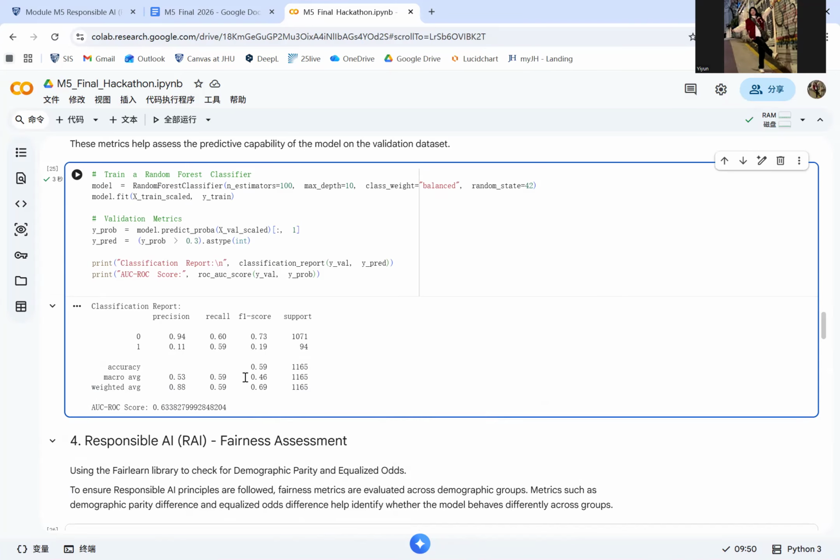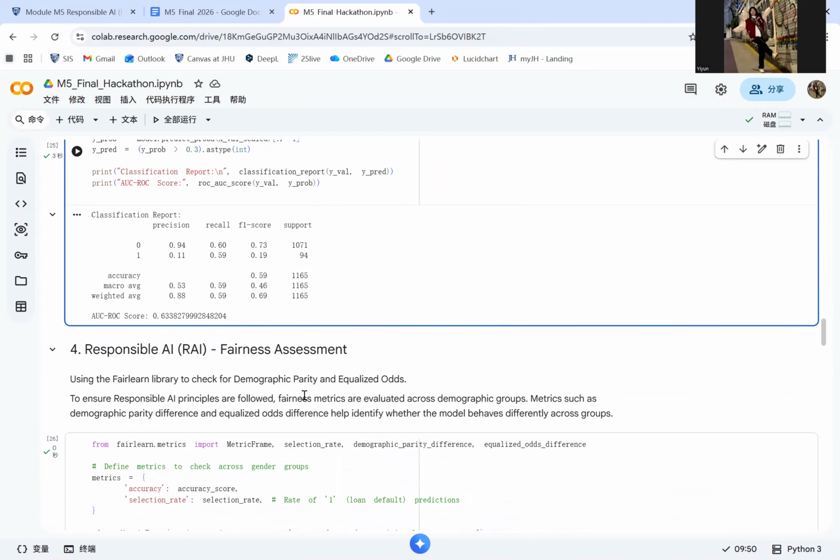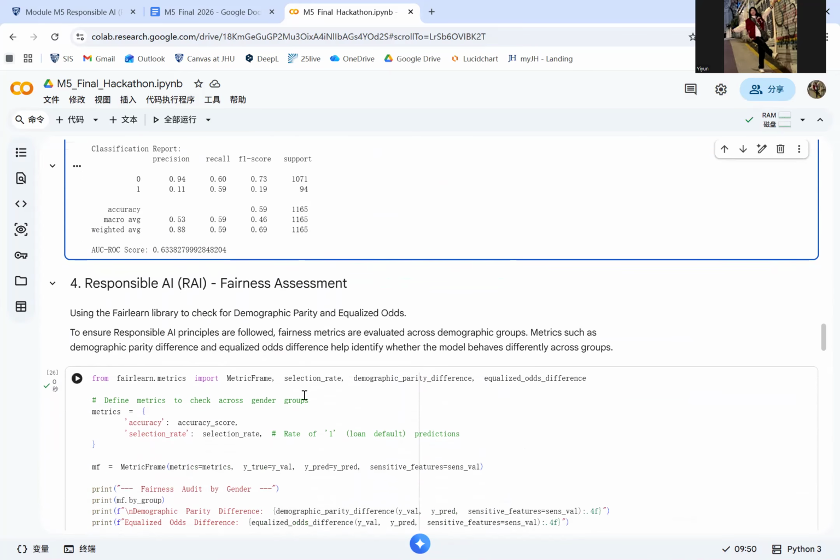So once the predictive model was established, I evaluated it from a responsible AI perspective. Responsible AI emphasizes principles such as fairness, transparency, and accountability. One key concern is whether the model produces systematically different outcomes for different demographic groups. So I evaluated fairness using two commonly used metrics, the demographic parity difference and the equalized odds difference.